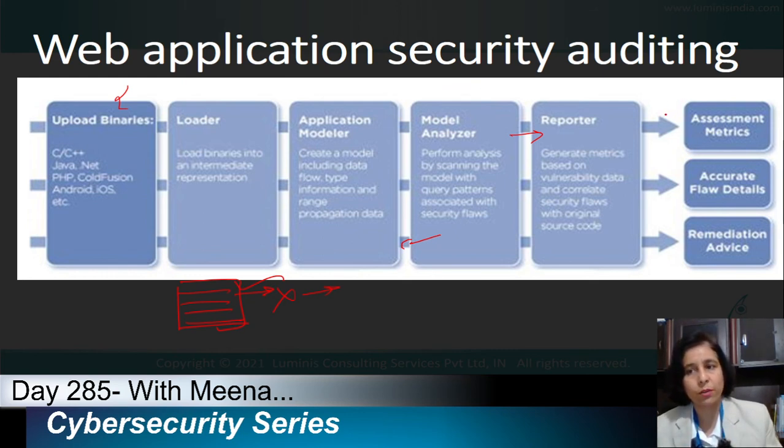So we also need to know about this one. The output of the complete auditing is very important. And is the flow of our application in a correct way or not? If not, again we need to think about the design level and write the code again. Okay, and we need to consider, yes, these are the bugs in it, and this is the way we can fix them. So the remediation process must go on again to make our web application more secure. So auditing is really very important. It gives us the evidence.